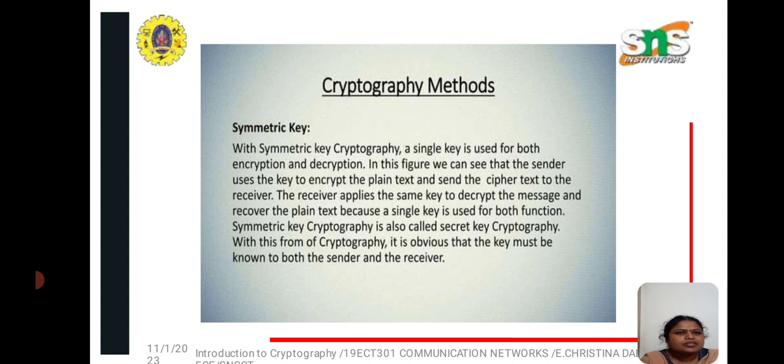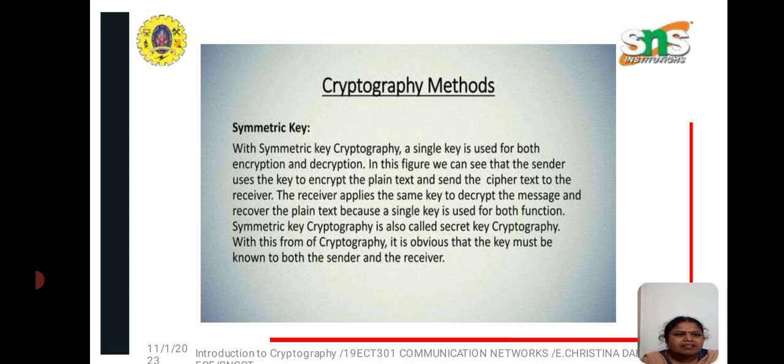Next, we are going to see the cryptography methods. In cryptography methods, we have two types of keys. One is the symmetric key, another is the asymmetric key. What is the difference between symmetric and asymmetric? With a symmetric key, the key is used for both encryption as well as decryption. The sender uses the key to encrypt the plain text and sends the ciphertext to the receiver. In this symmetric key, we use only one key for both encryption as well as decryption. Symmetric key cryptography is also called secret key cryptography.